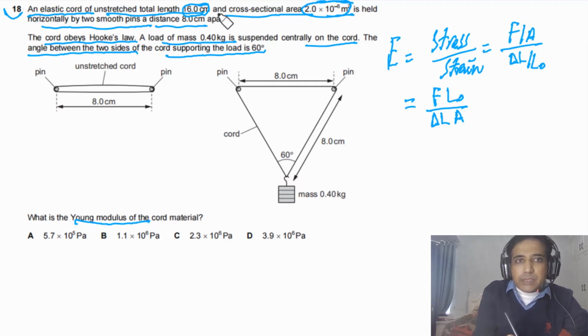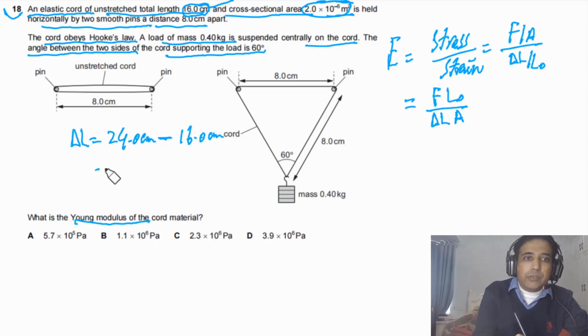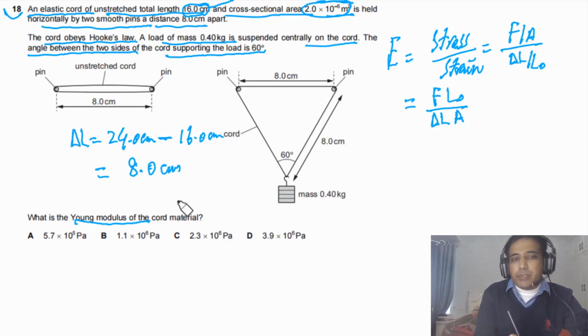Now first of all, this is 16 centimeters long, but if you look at this one, this is 24 centimeters long, so we can also find the value of delta L. So delta L will be equal to 24.0 centimeters minus 16.0 centimeters. So we can say delta L is equal to 8.0 centimeters. So we have L naught, we have delta L, we have A. Simply we need to find the value of F.